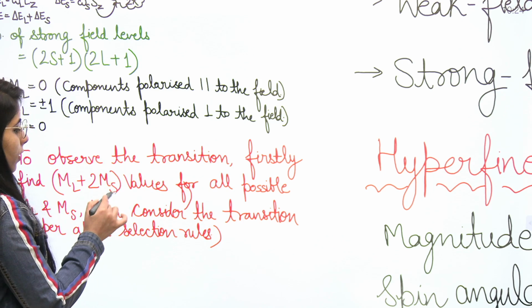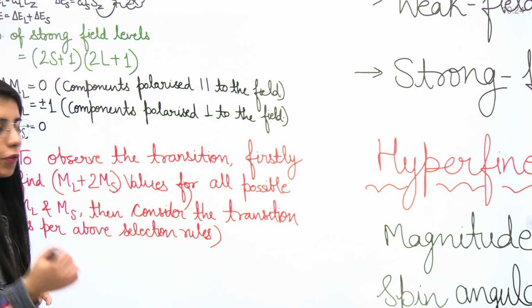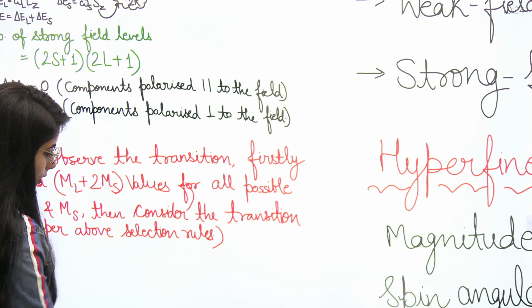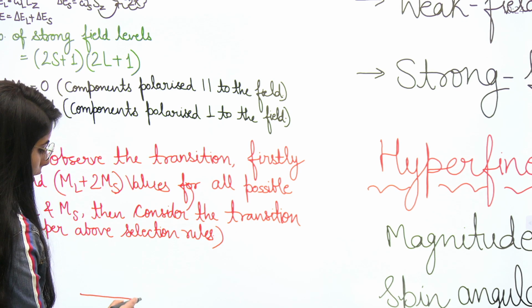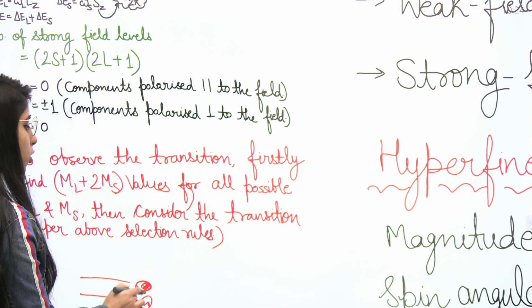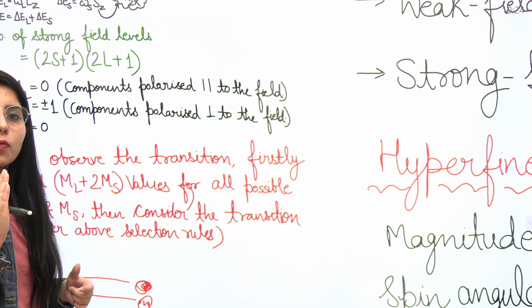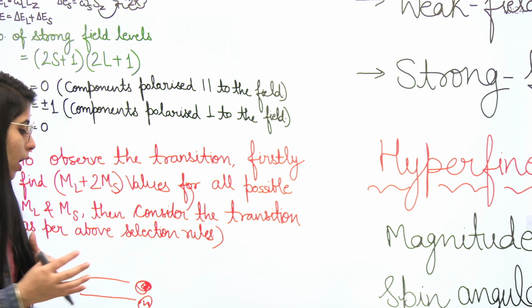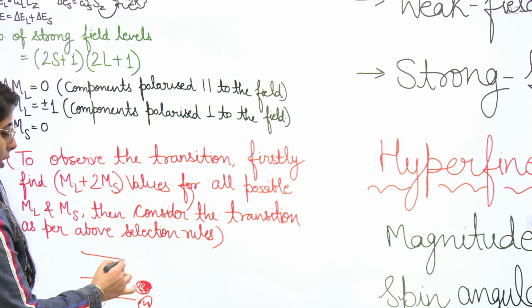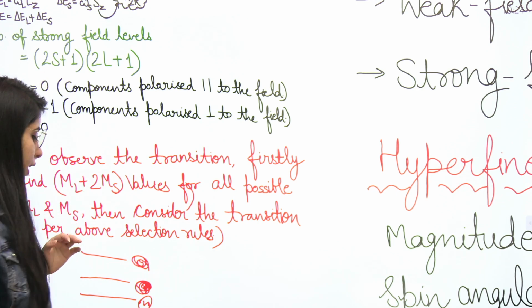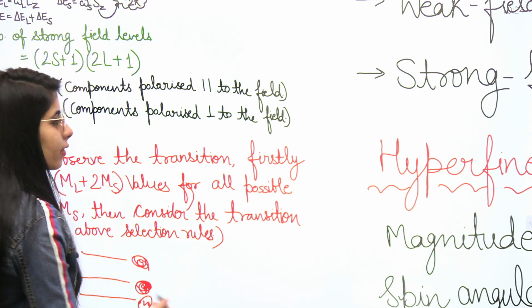After finding the values of these terms, you will make the levels like this. Let's say ml plus 2ms value you will write here, for all possible combinations. Whatever values of ml are possible, and whatever values of ms you get corresponding to the given question, you will consider all the possible combinations and write the values here. Then consider the transition as per these selection rules, and it will be easy for you. You can easily do that after taking these steps.